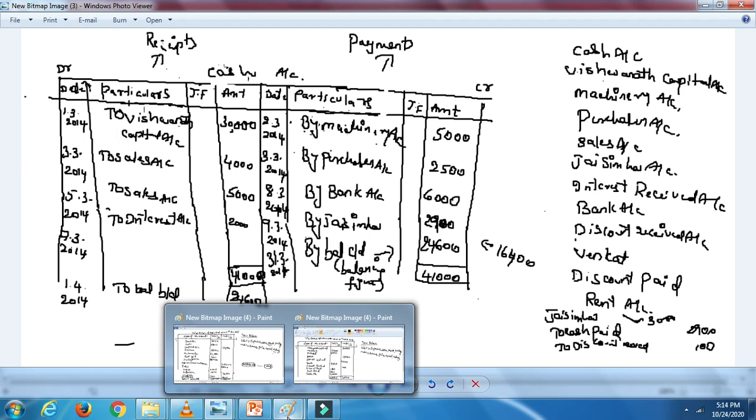You will not be asked problems on cash book, single column cash book, double column cash book, and triple column cash book.